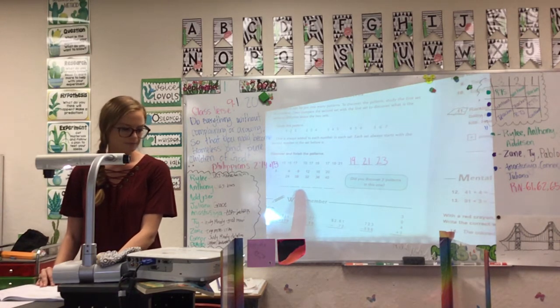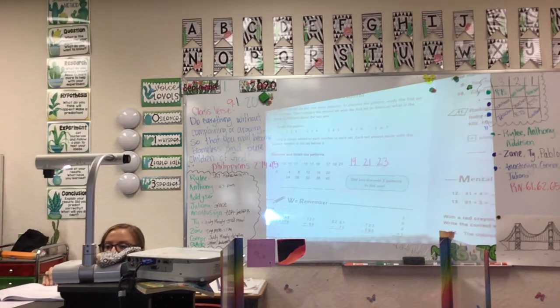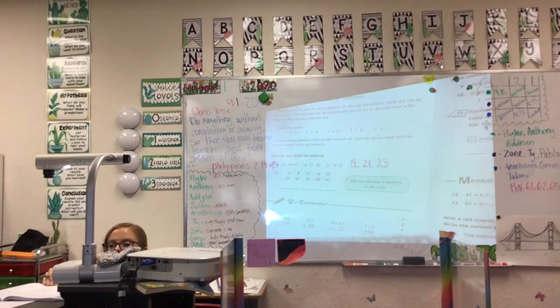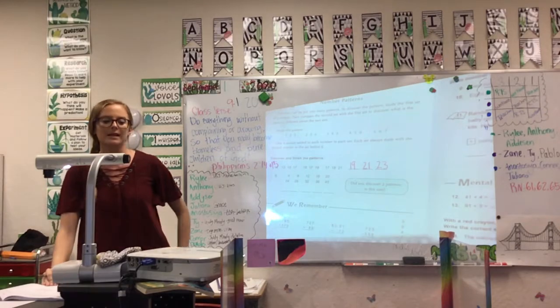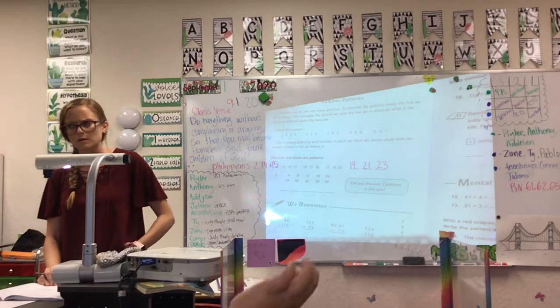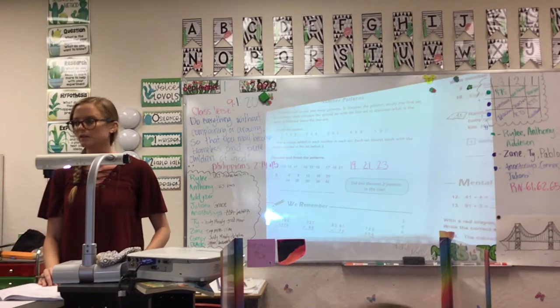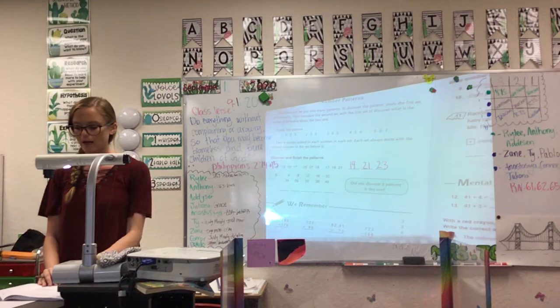Moving on, number 5. Yes, Michael. Discover and finish the pattern. 4, 8, 12, 16, 20, 24, 28, 32, 36, 40. What do we notice? Did you notice anything? Zane? Counting by 2s. I don't think it's counting by 2s. Oh, go ahead. Counting by 4s. Oh, they're counting by 4s. I think you are exactly right. Each time they're going up by 4.